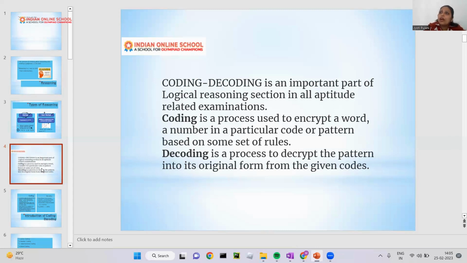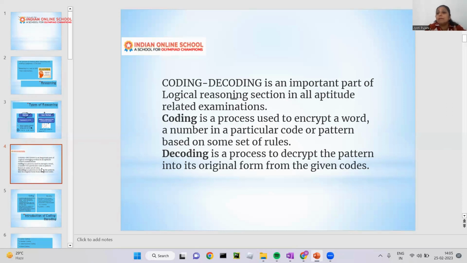You must have seen coding and decoding in movies too, and it is used a lot in many places. Even when we are going somewhere, code words are kept, and locks are also put on, and that is called coding. Coding and decoding is an important part of the logical reasoning section in all aptitude-related examinations. It is a very, very important part. It starts from grade 2 and will come in all the competitive exams.